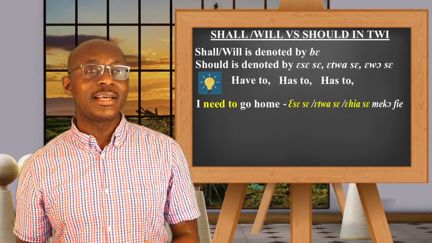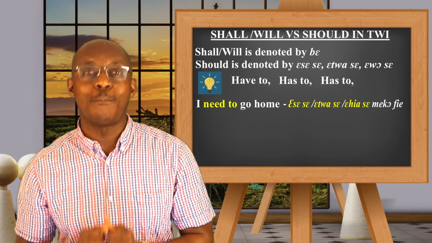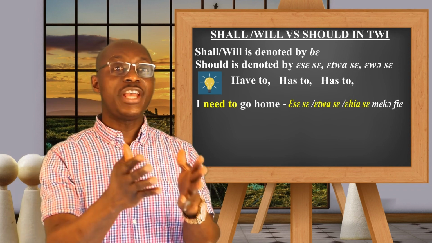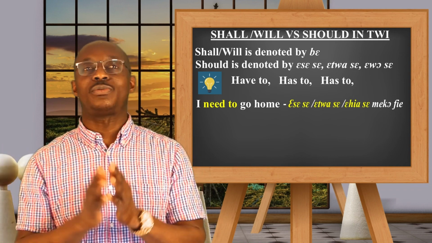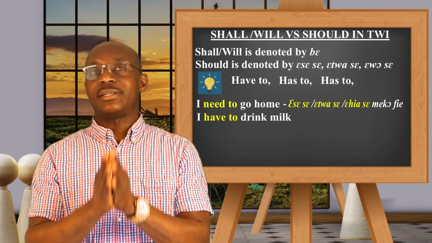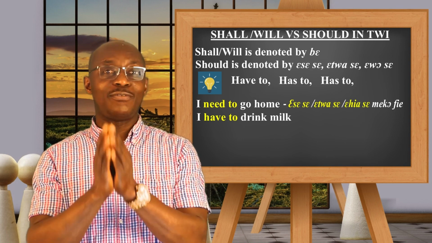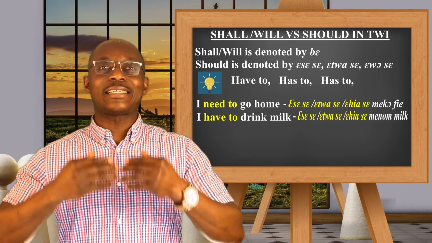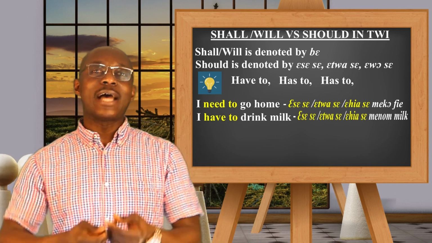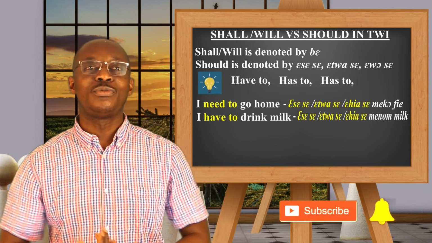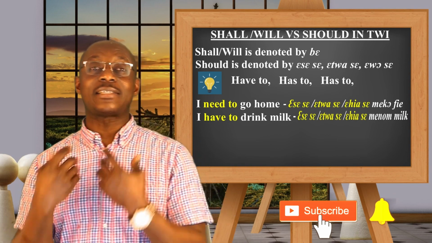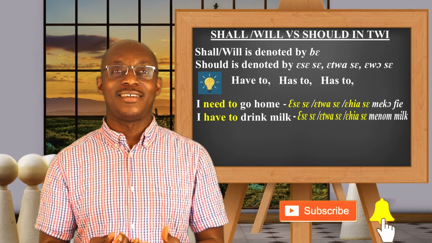Ewose miko fie. That means I need to go home. Ko means what? To go. Fie means what? Home or house. And if you want to say I have to drink milk, then you will say ese menom milk. So you can denote have to, need to by ese, etwase, ewose.